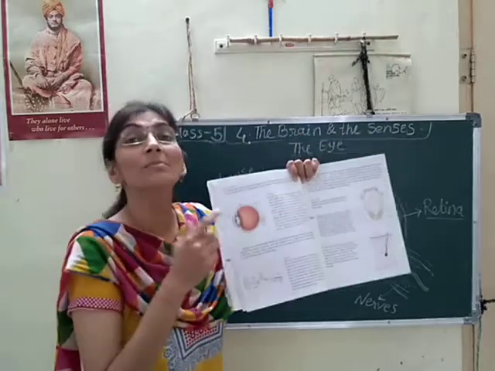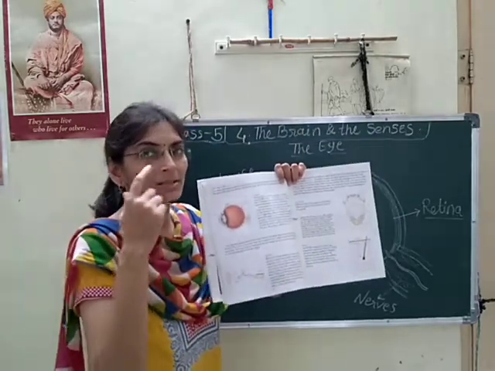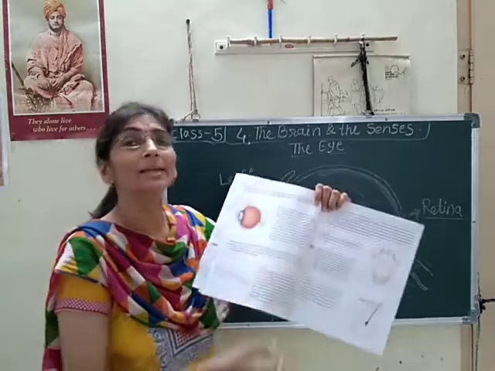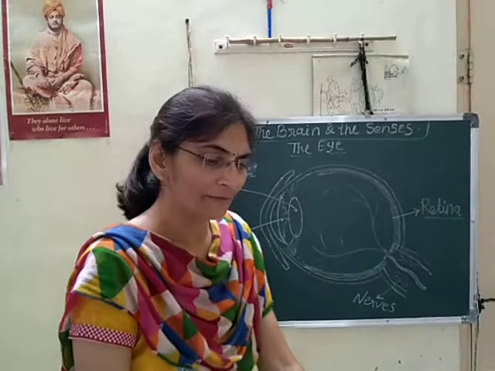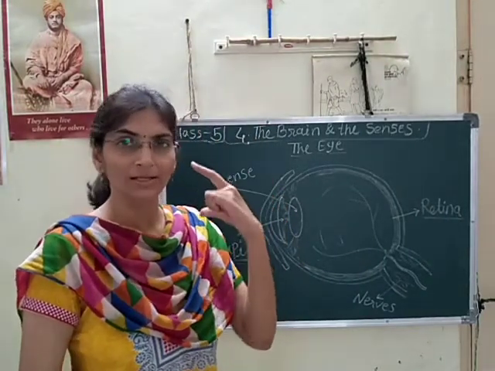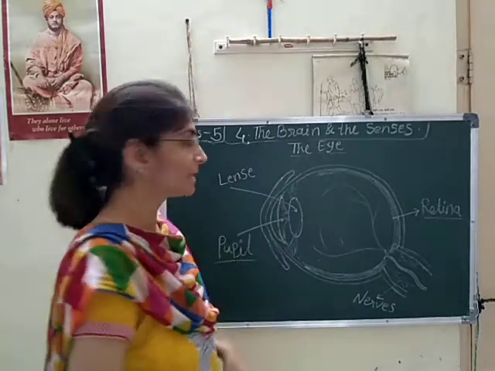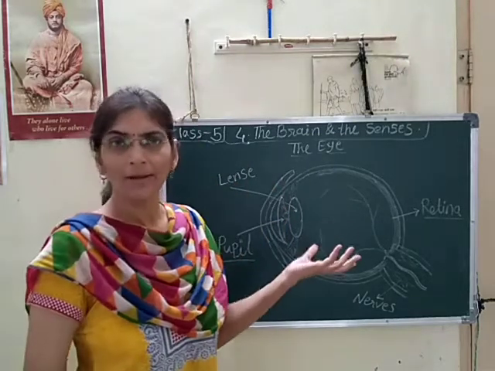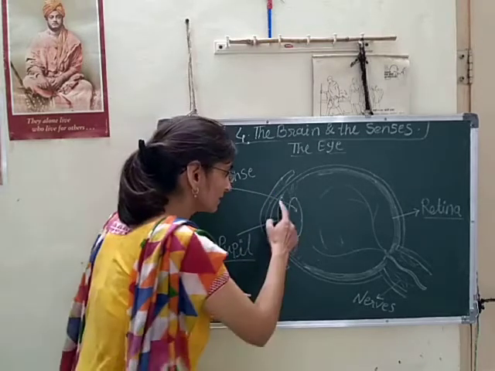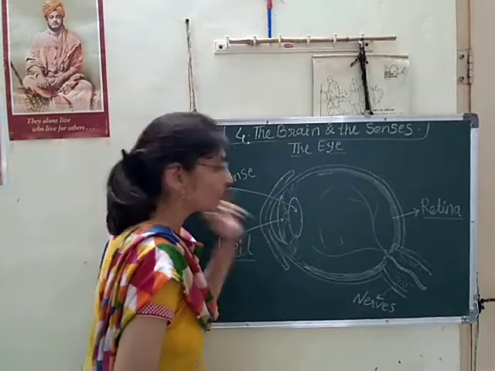Yes, these are muscles of our eye, and this iris gives color to our eye. Everyone has a differently colored iris. See, in my eyes also a different color of iris is present. In every eye there is a different color we can see. This is because of this iris, this portion, yes, around the pupil.